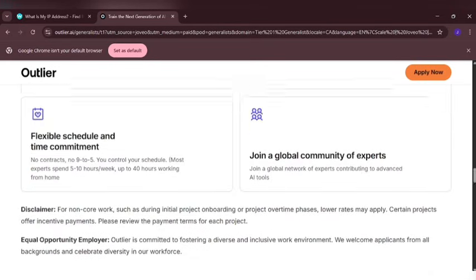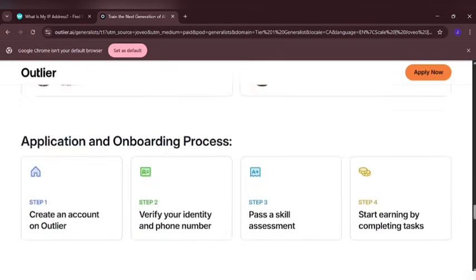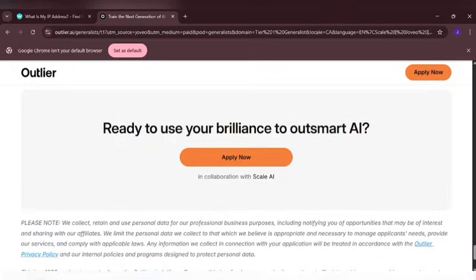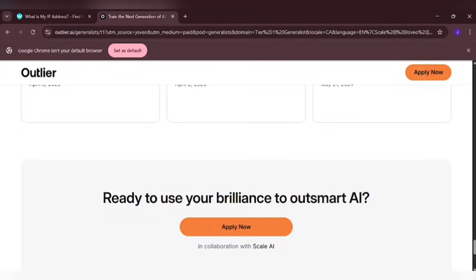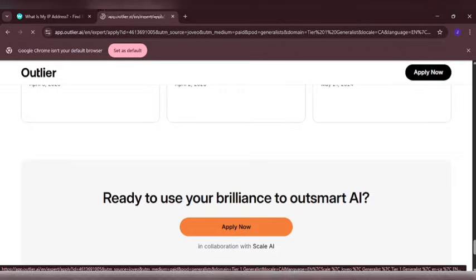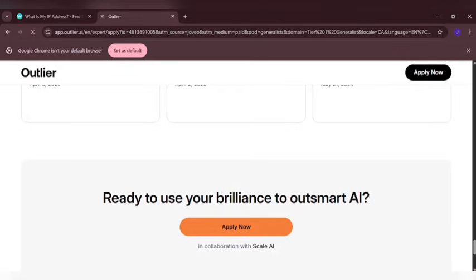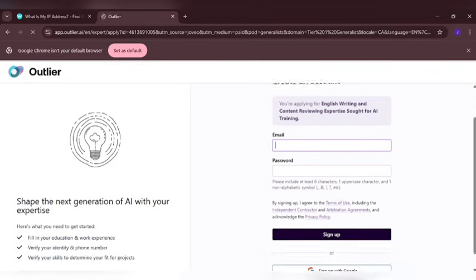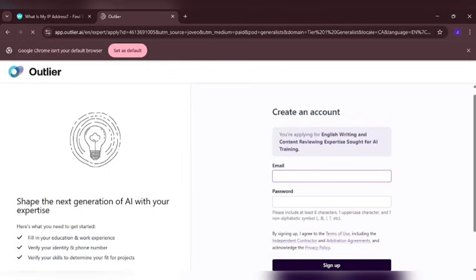So right now when you come through this particular interface, you can see that there is apply now everywhere right here. You can click on the apply now right here, or you can come right here to click on apply now. Now the moment you click on that, you're going to be brought into an interface where you need to apply as a new user. So right here you can see Outlier. When you come right here, you can see create an account. So all you just need to do is to apply right here.